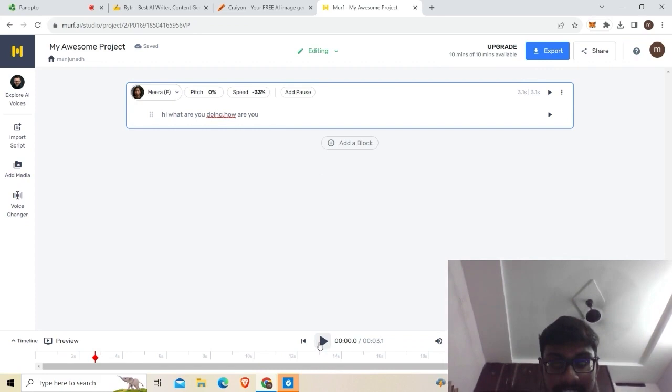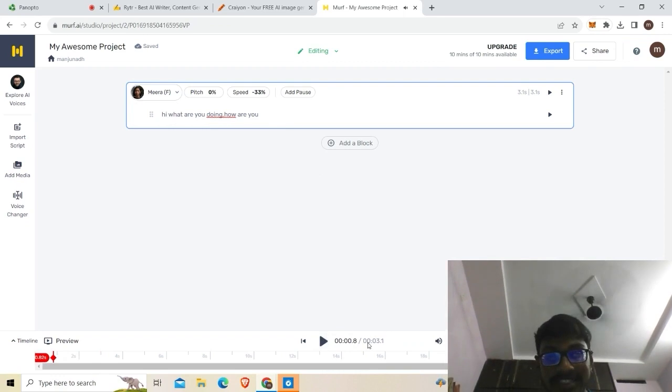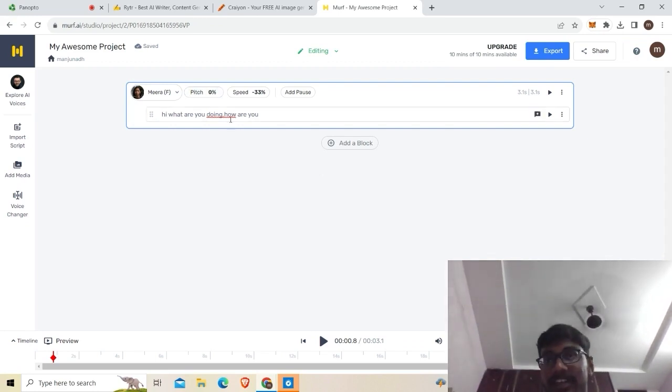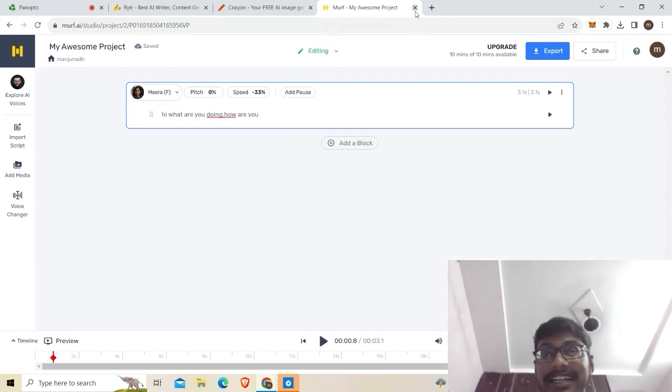Now if you click, see, it is taking 3.1 seconds. Before, you can see it was 2.7 seconds. So this is some of the voice recognition AI, and there is another AI like Flicky, that is also voice generation AI. And now if I say that we can create music with AI, will you believe it?